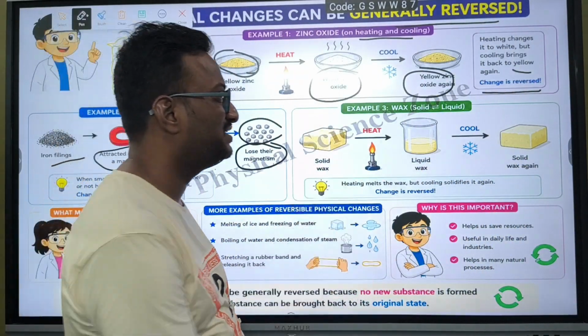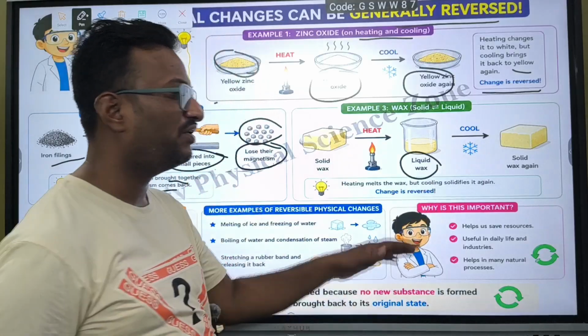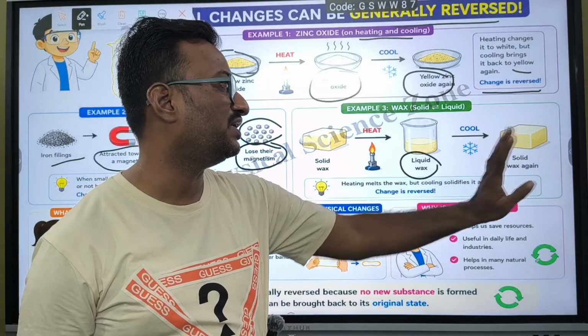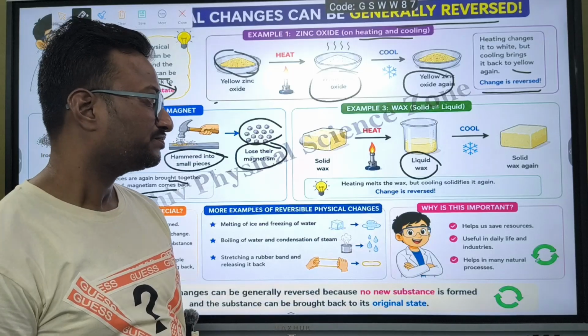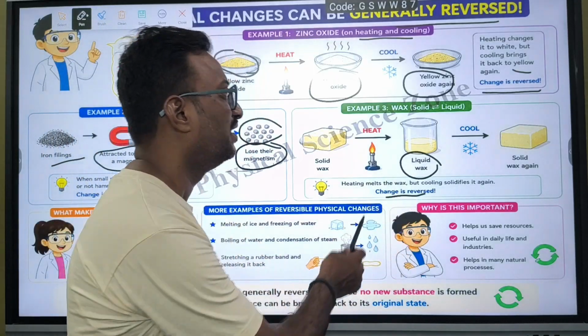Okay. One more thing, solid wax. Heat the solid wax, it just converts into liquid. If you cool the wax, it again converts into solid. So this is also a physical change. Here the change has been reversed.